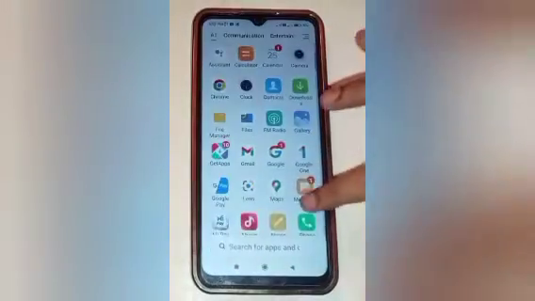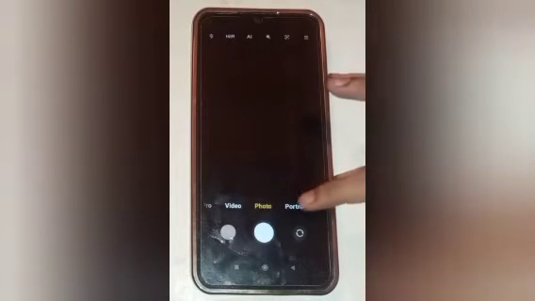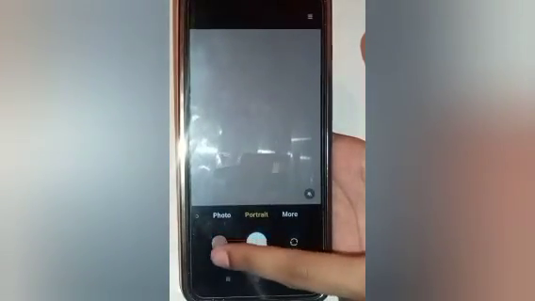Firstly, scroll up and go to the camera icon. Click on that. Now here you will see many options. If you want to know about the use of portrait mode camera settings, firstly click on the portrait mode, then you will click a photo in the portrait mode camera setting. In this way you will see here you will see the result.